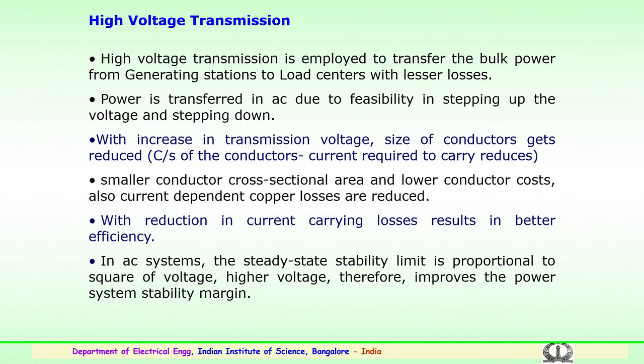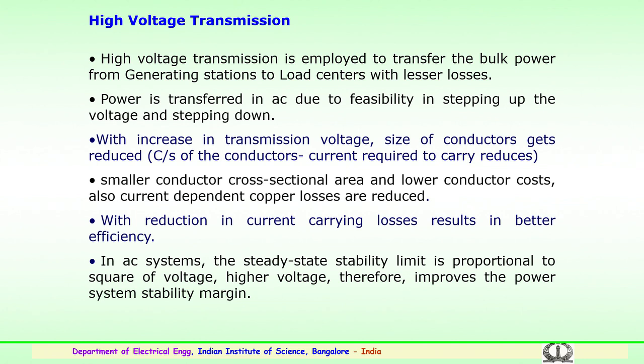So, with this, on the importance of high voltage transmission: it is employed to transfer bulk power from the generating station to the load centers. The generating stations may be, as mentioned earlier, nuclear, thermal, hydroelectric, renewables, etc. Again, the load centers may be industry, domestic use, or agriculture.